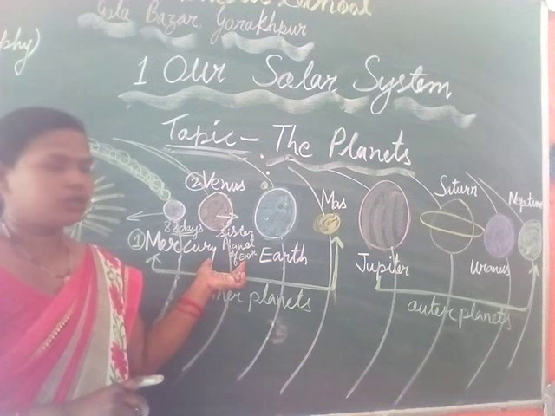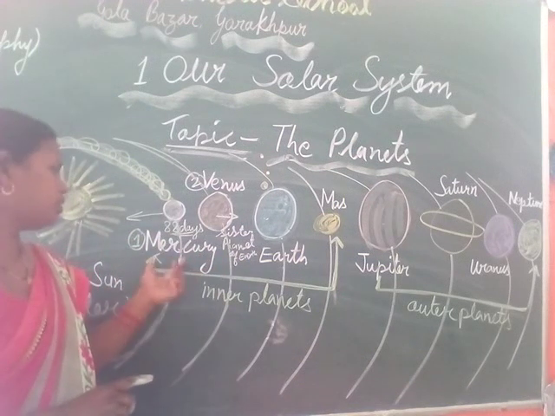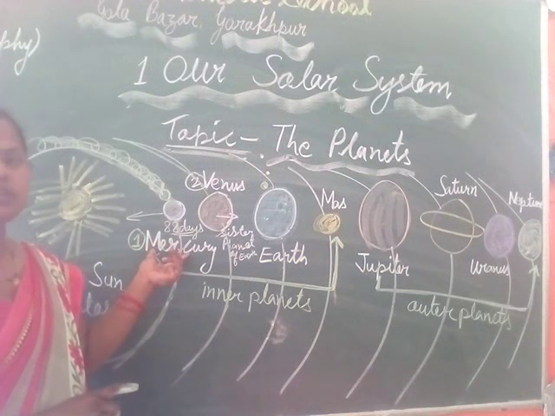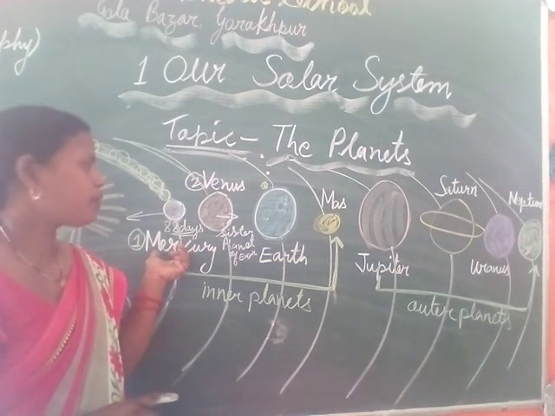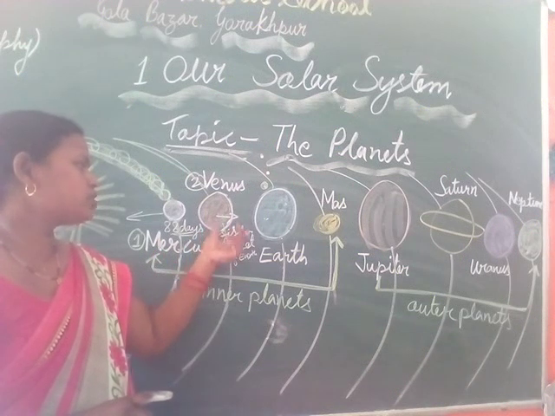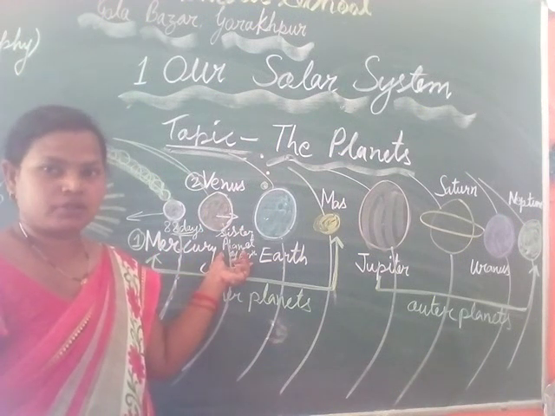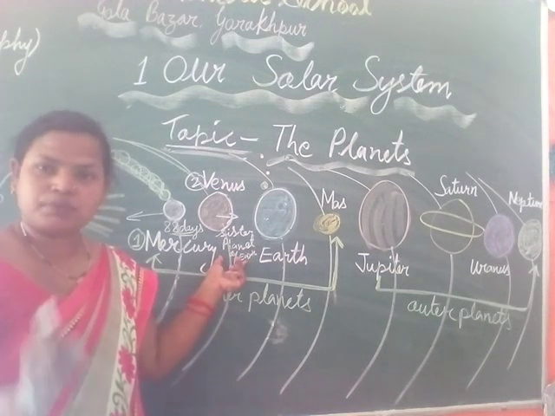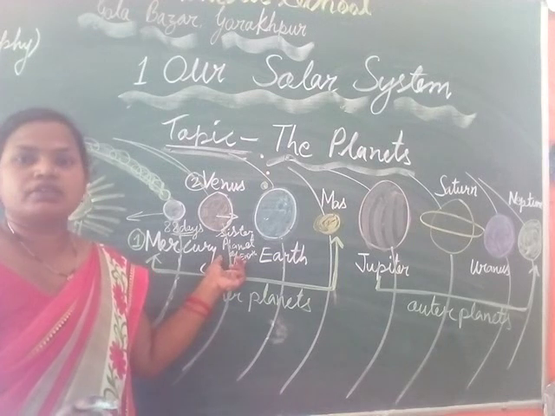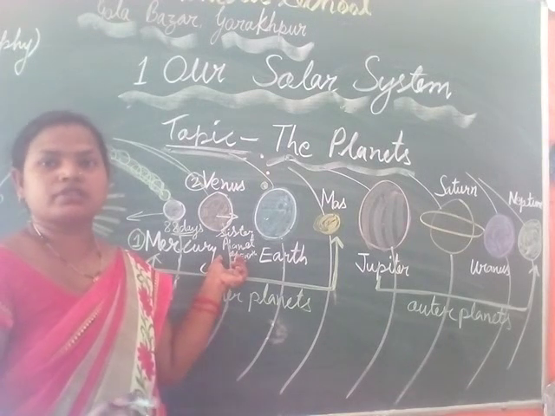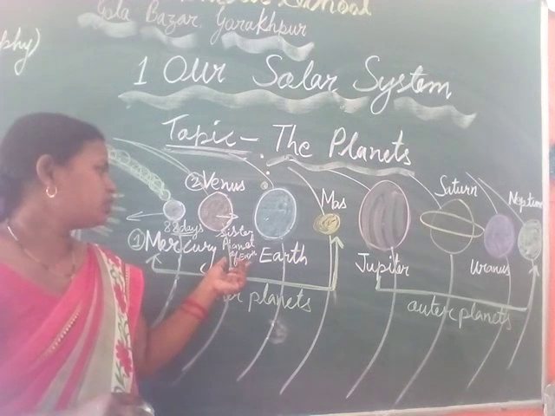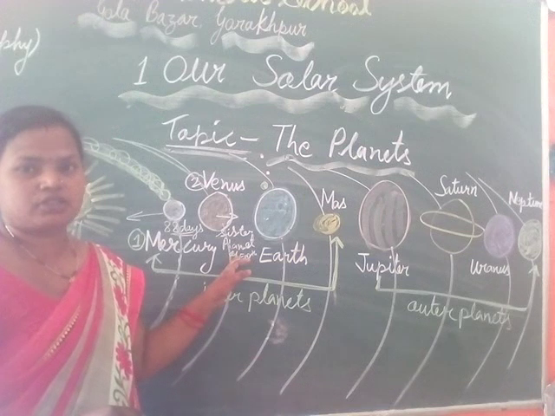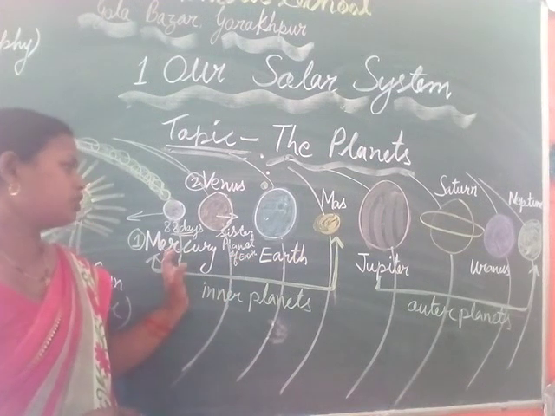I hope you have understood about Mercury and Venus. Mercury, the nearest planet. It is the smallest planet. It covers the distance in 88 days. So it is the fastest moving planet. And about Venus, Venus is called the sister planet of Earth because of its size, the same size as the Earth. And it is the hottest planet. The temperature in Venus is very high at night also. So it is called the hottest planet. And it is called the morning star or the evening star. These are the main points about Mercury and Venus.